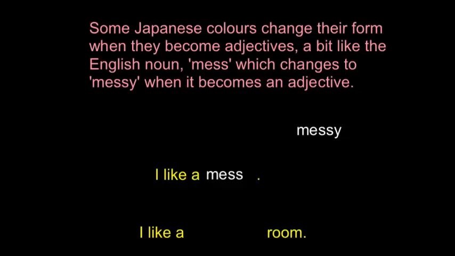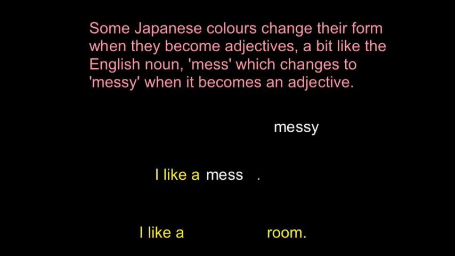Well, that would work, wouldn't it? We like that thing which is a mess. Let's see what happens if we put the adjective or the describing word messy in. Here we get, I like a messy. That makes no sense at all, does it? So in this sentence, we actually have to use the noun form of the word mess. Okay? I like a mess.